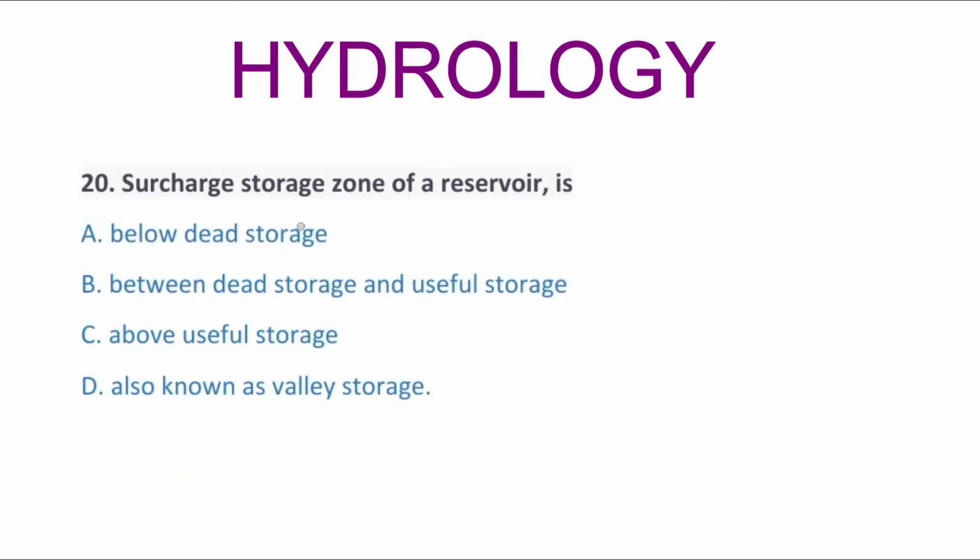So next question, surcharge storage zone of a reservoir is option A, below dead storage, option B, between dead storage and useful storage, option C, above the useful storage, option D, also known as valley storage. So the correct answer is option B, between dead storage and useful storage.